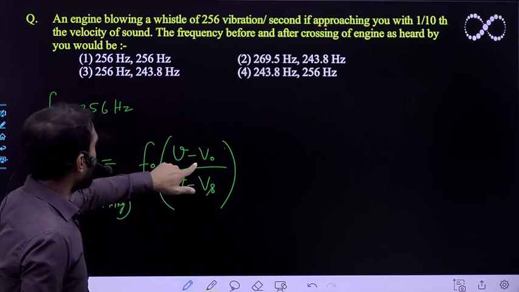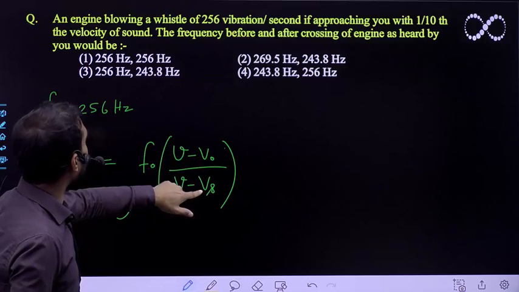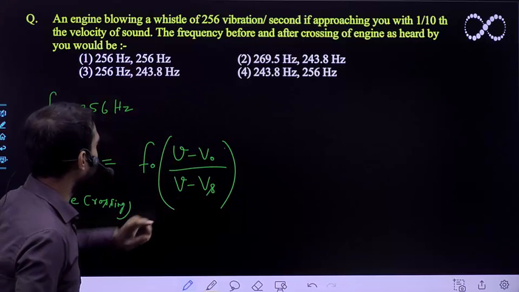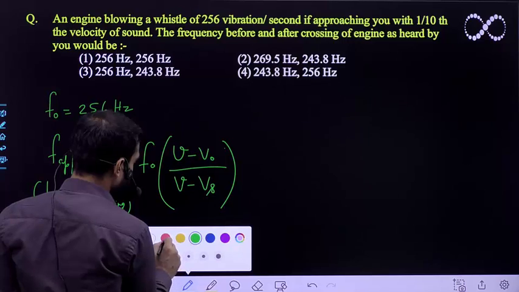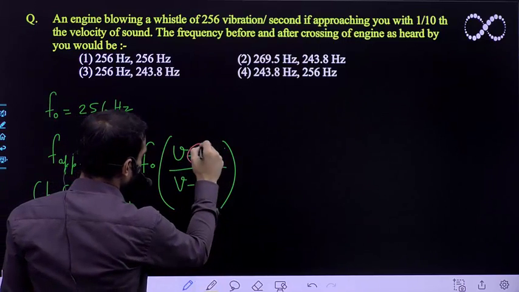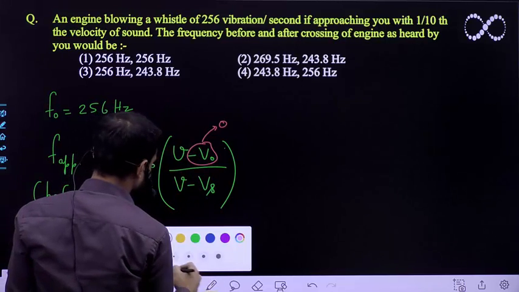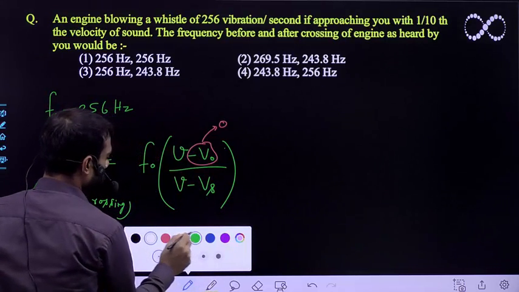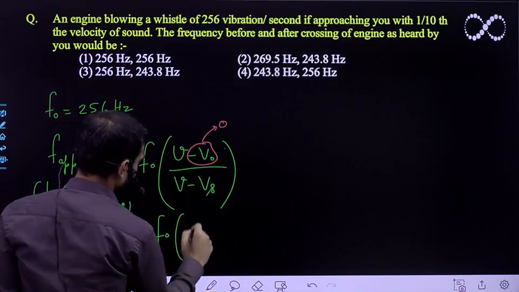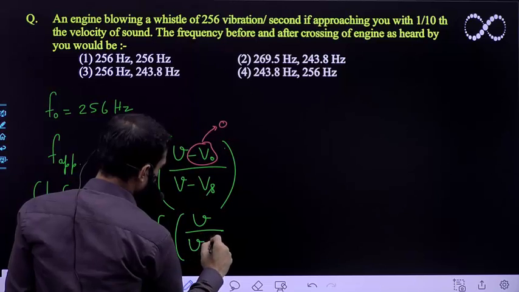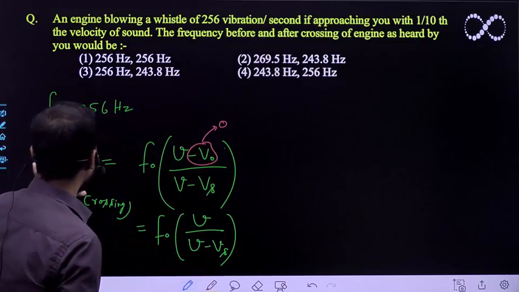Since you can see the observer is at rest, and the source, which is the train, you can take the engine, that is moving. So the velocity of the observer V0 will be 0 here. This will become 0 in both the cases. So I can say this will become F0 times V minus Vs. So this is the formula I have to apply here.